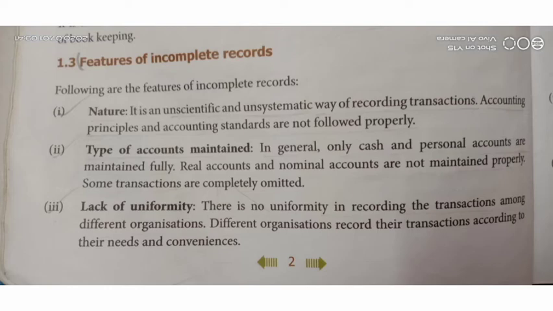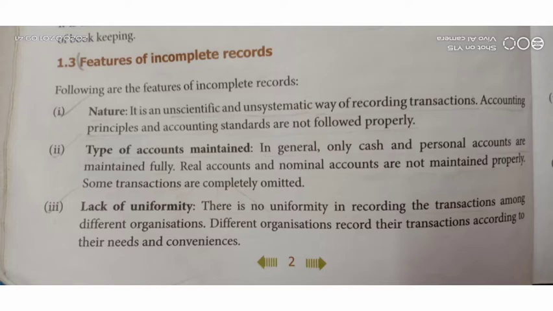First one is nature. So when we are considering the nature of incomplete records, here the accounting principles and accounting standards are not properly followed. It is called an unscientific and unsystematic way of recording transactions. Second one, the types of accounts which are maintained in the incomplete records are cash and personal accounts alone.